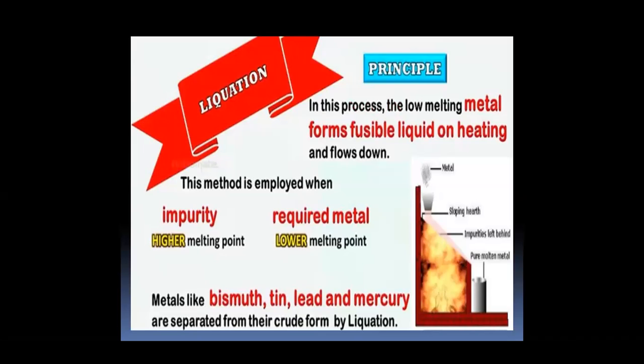Liquefaction. The basic principle of liquefaction is that a low melting metal forms a fusible liquid on heating and flows down. This method is employed when the impurities have a higher melting point and the metal has a lower melting point. Metals like bismuth, tin, lead, and mercury are separated from their crude form by liquefaction.